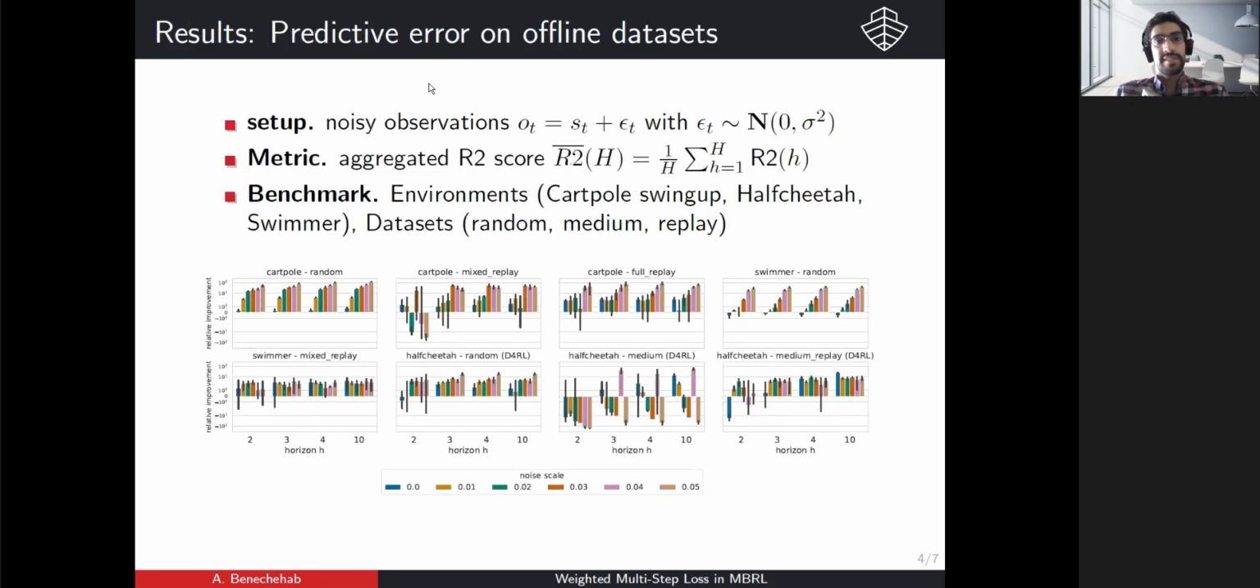So the results show that on offline datasets, when we have the setup of noisy observations, so additive Gaussian noise in the states, when we look at this aggregated R squared at different prediction horizons, we see a huge improvement with respect to the baseline in a couple of environments and datasets. Some of them are from the D4RL benchmark, for instance, and this improvement gets larger with the perturbation scale.